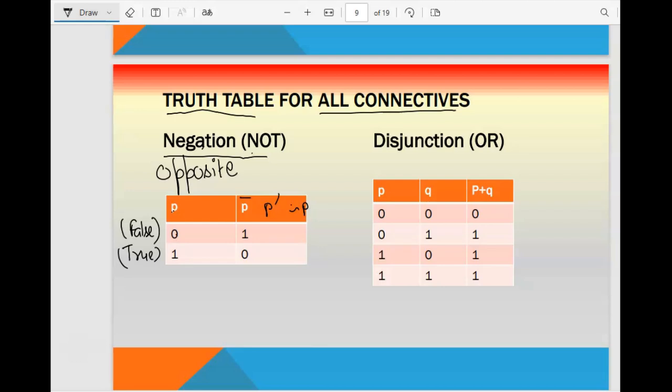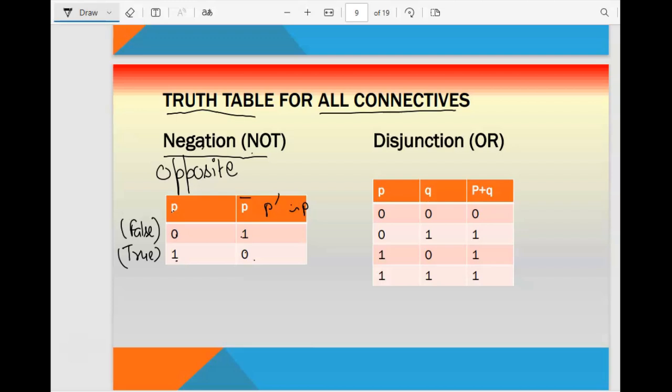Please check it. If the input is 0, then it will give you 1, and if it is 1, then 0. So this is going to negate it. Can you see? 0 to 1 and 1 to 0. Please don't go with this arrow, I am just explaining it to you. Otherwise, there is a special meaning for the arrow.